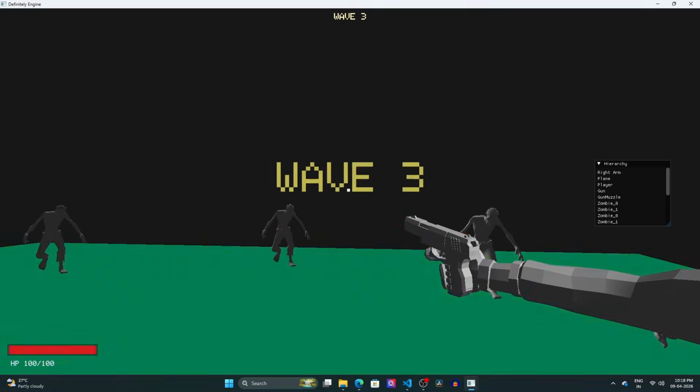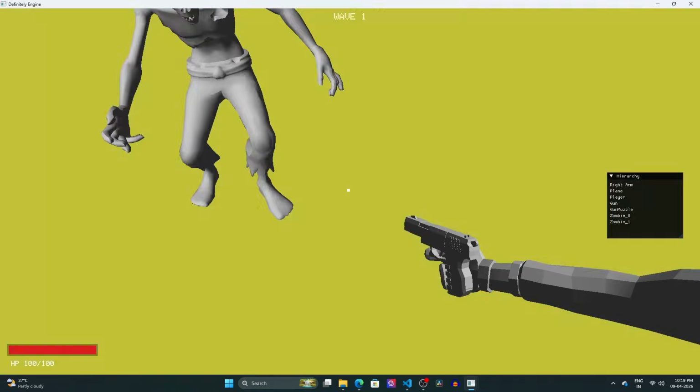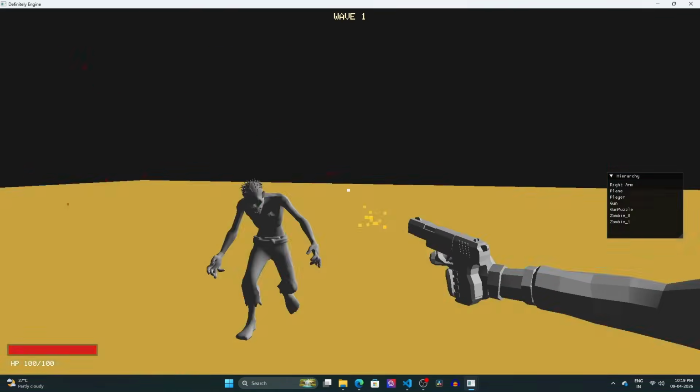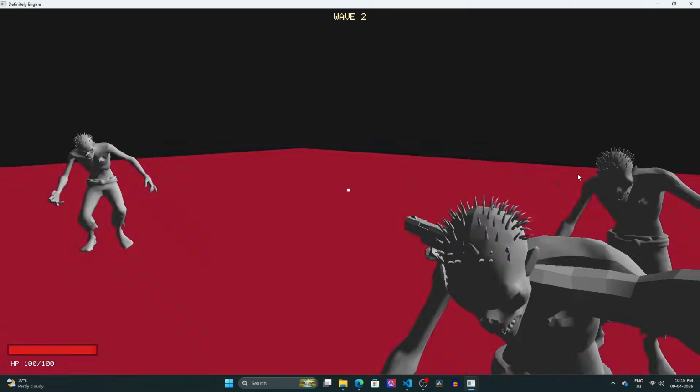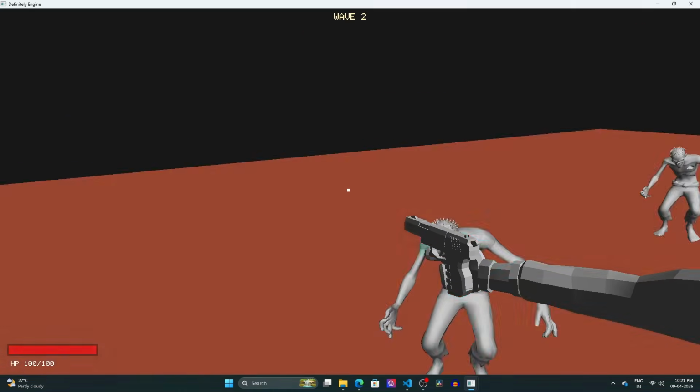The render is not at all optimized, so with a lot of zombies in the scene, it might lag a bit. But anyway, I want to make this into a proper game with a story and release it in Steam. I don't know if I should develop it in this game engine or just use Unity or Godot. Let me know your thoughts in the comments.